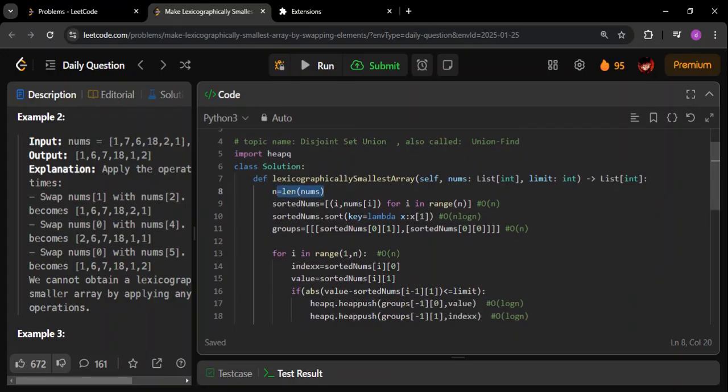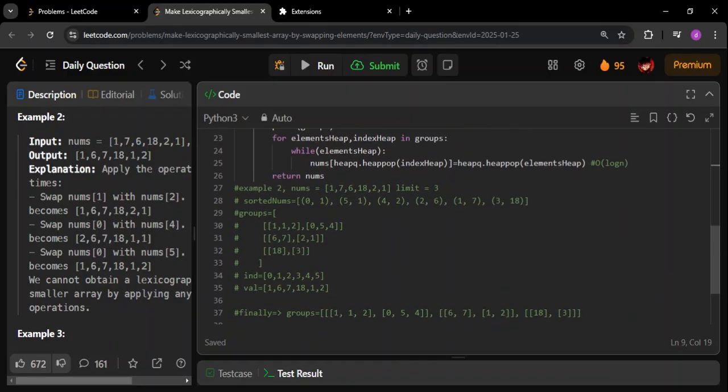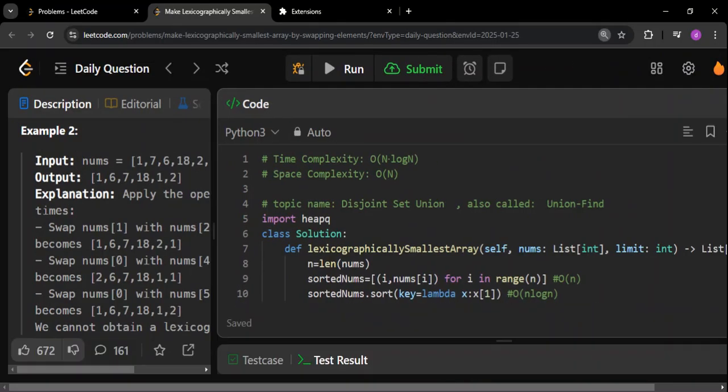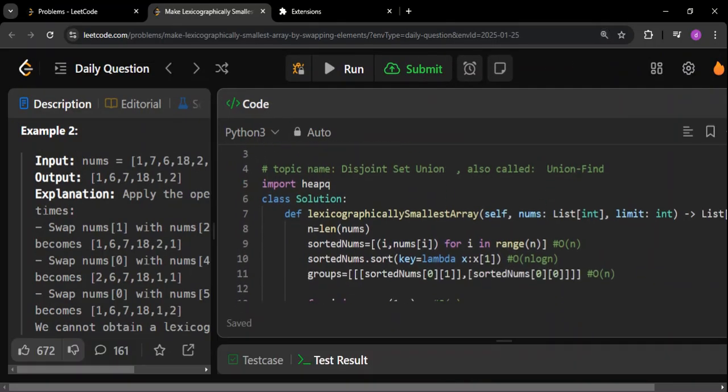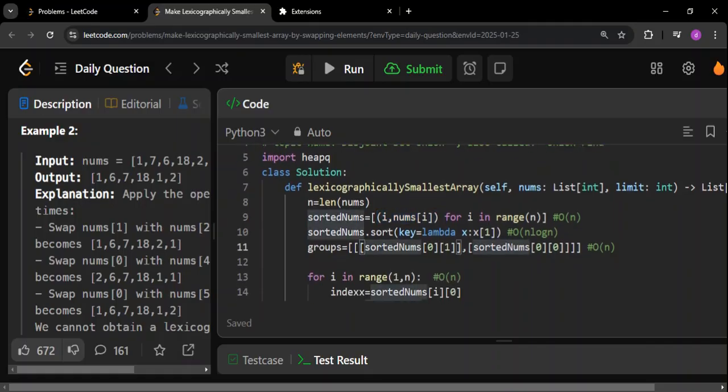Then as I mentioned, I'm creating sorted nums. Okay, sorted nums, as you can see here, each element will have two parts. One will be the value itself and the second will be its index. So if you see what I've done, I'm going through every element in nums, and for every element I'm creating the corresponding element like this. So this will have the value also, and this will have the index also, right? And then I'm sorting this particular array. Okay, I'm sorting this on the basis of this num.